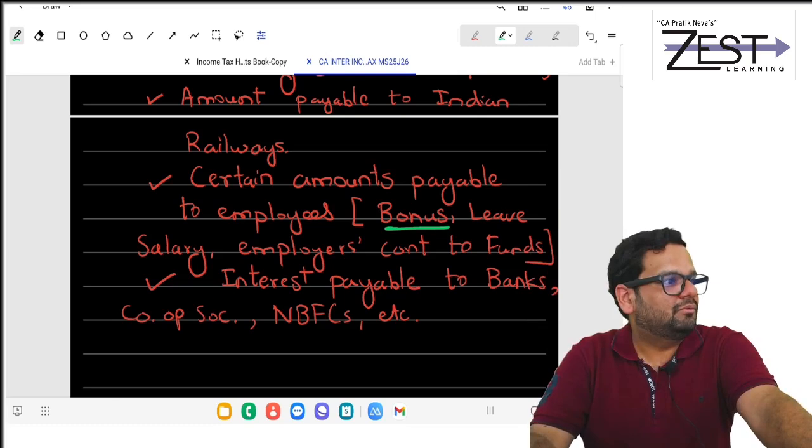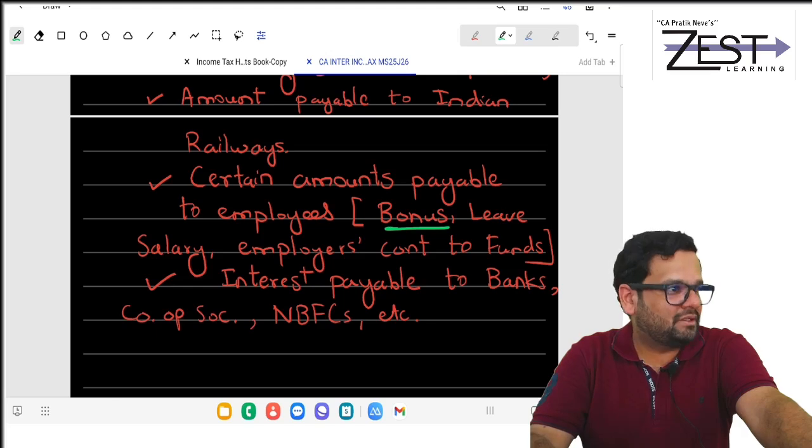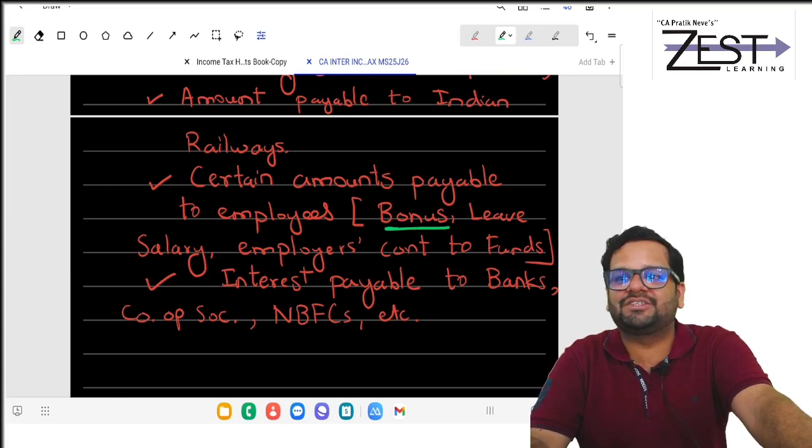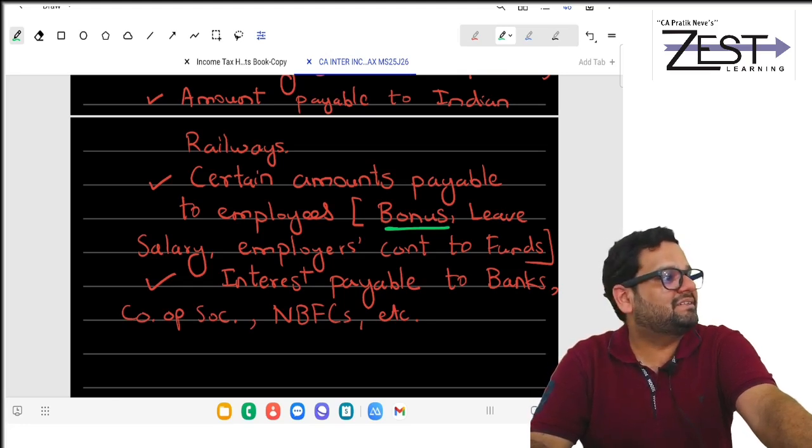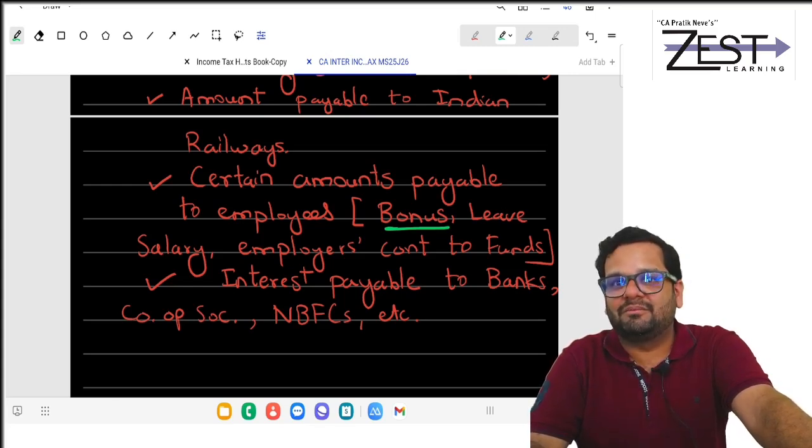Then what you do? Your company doesn't have 20 lakh rupees. Open the drawer, put all the checks in the drawer, lock the drawer. Don't give the checks to employees. But you have made the payment. Where is it said that this should pass through the bank? It is said that you should make the payment. We have made the payment. Now when you make the bank reconciliation, BRS, you will say that checks issued but not presented, 20 lakhs.